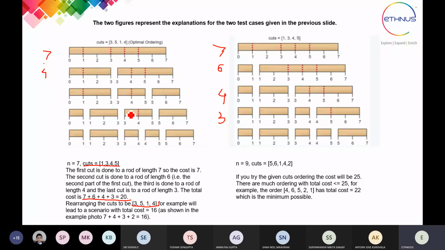Then we have 1, and for that the cost value is again 3. And then we have 4, so for 4 the cost value is 2 for this part. So how much will you get from this? That is 16 that we are getting from this new arrangement of cuts. So this is what we have to do to get the minimum cost of cut from the given problem.